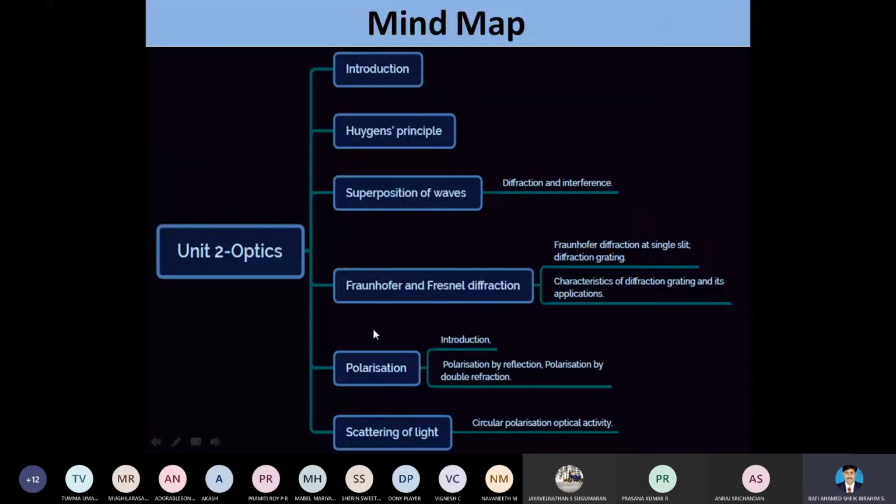We started this unit. We know what the Huygens principle is. What are the laws in the Huygens principle? Basically, we have two types of laws in the Huygens principle. One is the law of reflection and another one is the law of refraction. We are going to study the laws of refraction and the laws of reflection. So these two laws are considered in this unit from the Huygens principle.